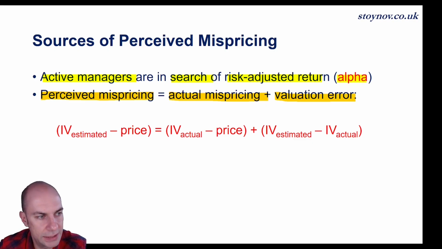So more precisely, let's look at the formula. The perceived mispricing is the delta, the difference between the estimated intrinsic value and the market price. Perhaps we should stop here for a second and just recall what is market price. Well, that's just supply and demand determining the price at which we can buy and sell the asset.